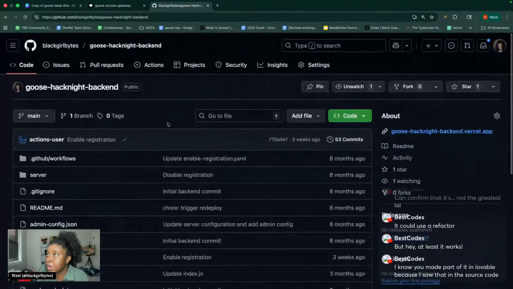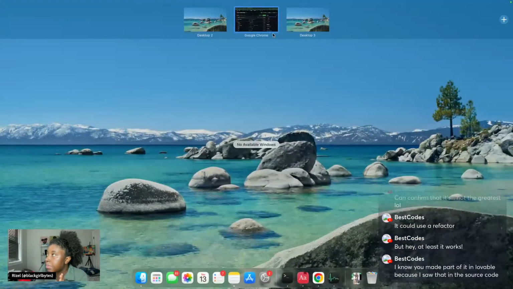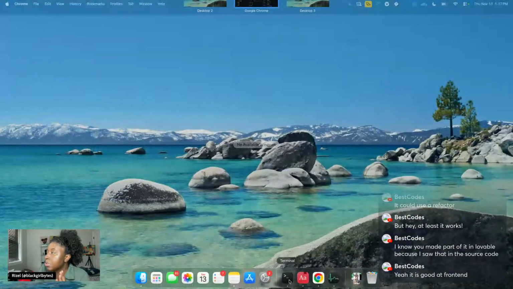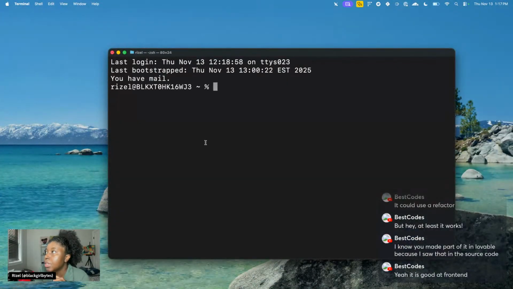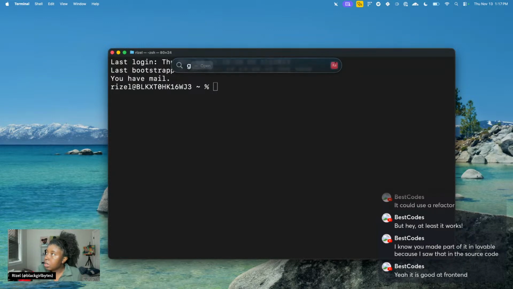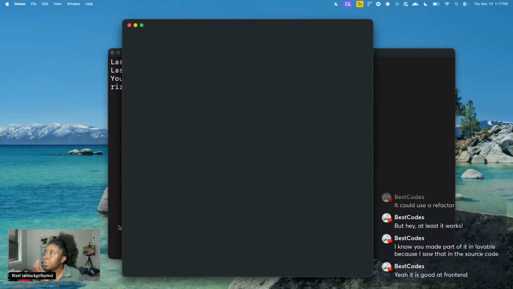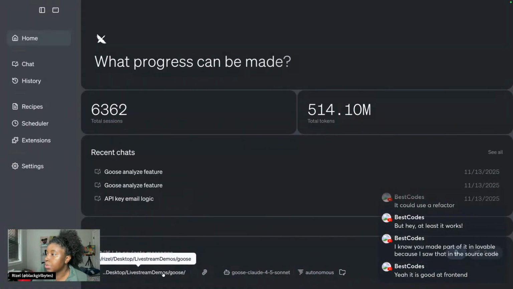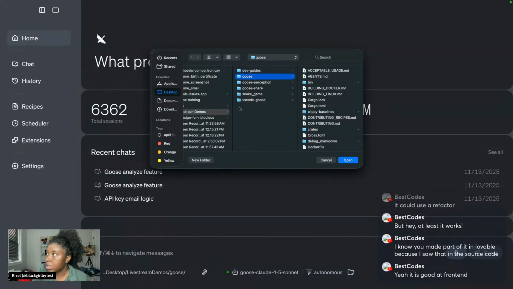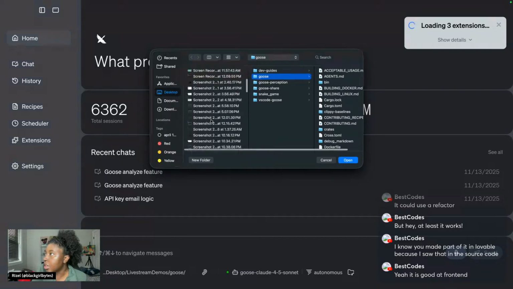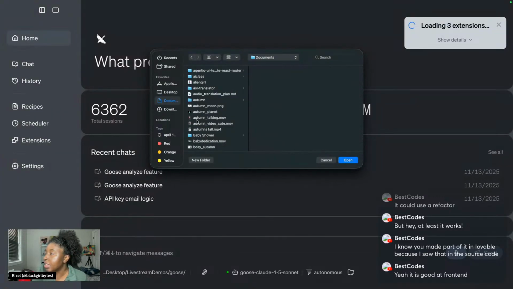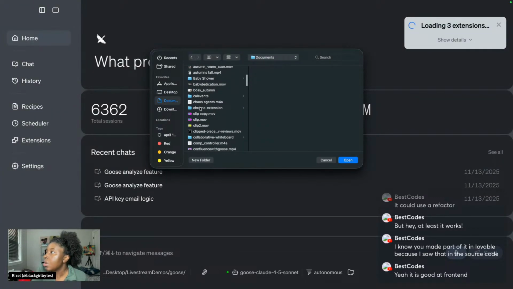And then I also have this repo, so I don't know which is which, but I cloned both of them. Now I'm going to go into where these live, and I'm going to use Goose to do things. Let's open up Goose. I talked a lot, but I felt like the setup, the context was needed.